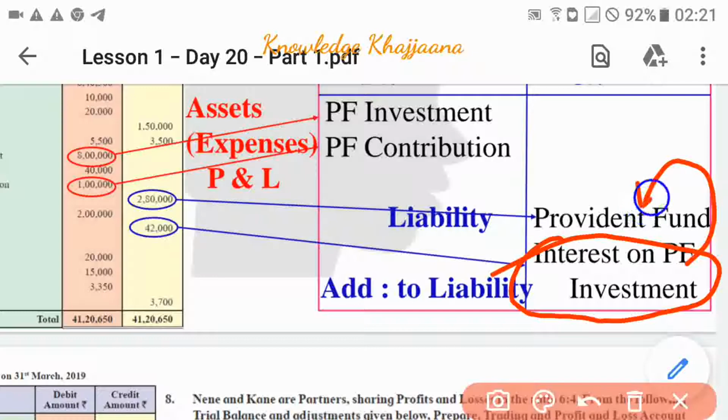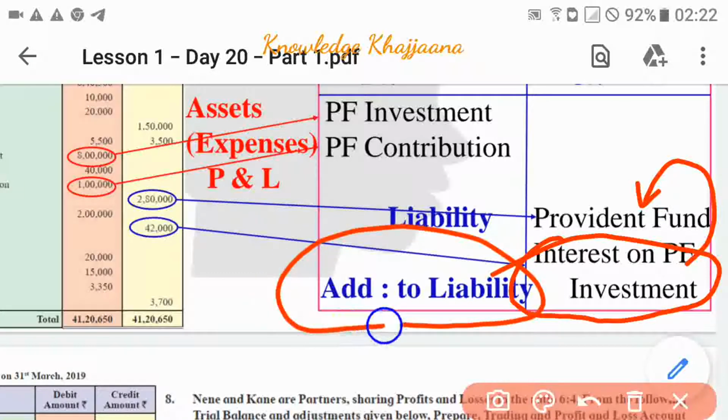So for the time being it is a liability to the organization. Whatever interest they received on the investment done from the provident fund will belong to employees, so that is recorded as a liability.